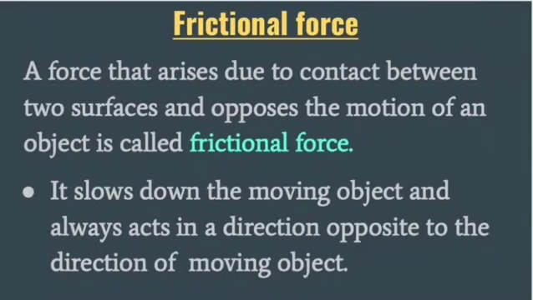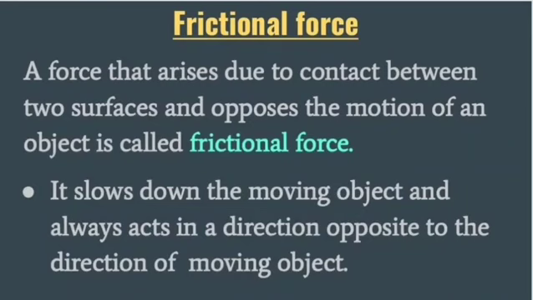Now the next type of contact force is called frictional force. So students, frictional force is a type of contact force. But now the question is, how can we define frictional force? A force that arises due to contact between two surfaces and opposes the motion of an object is called frictional force. It means the frictional force always opposes the motion of an object.